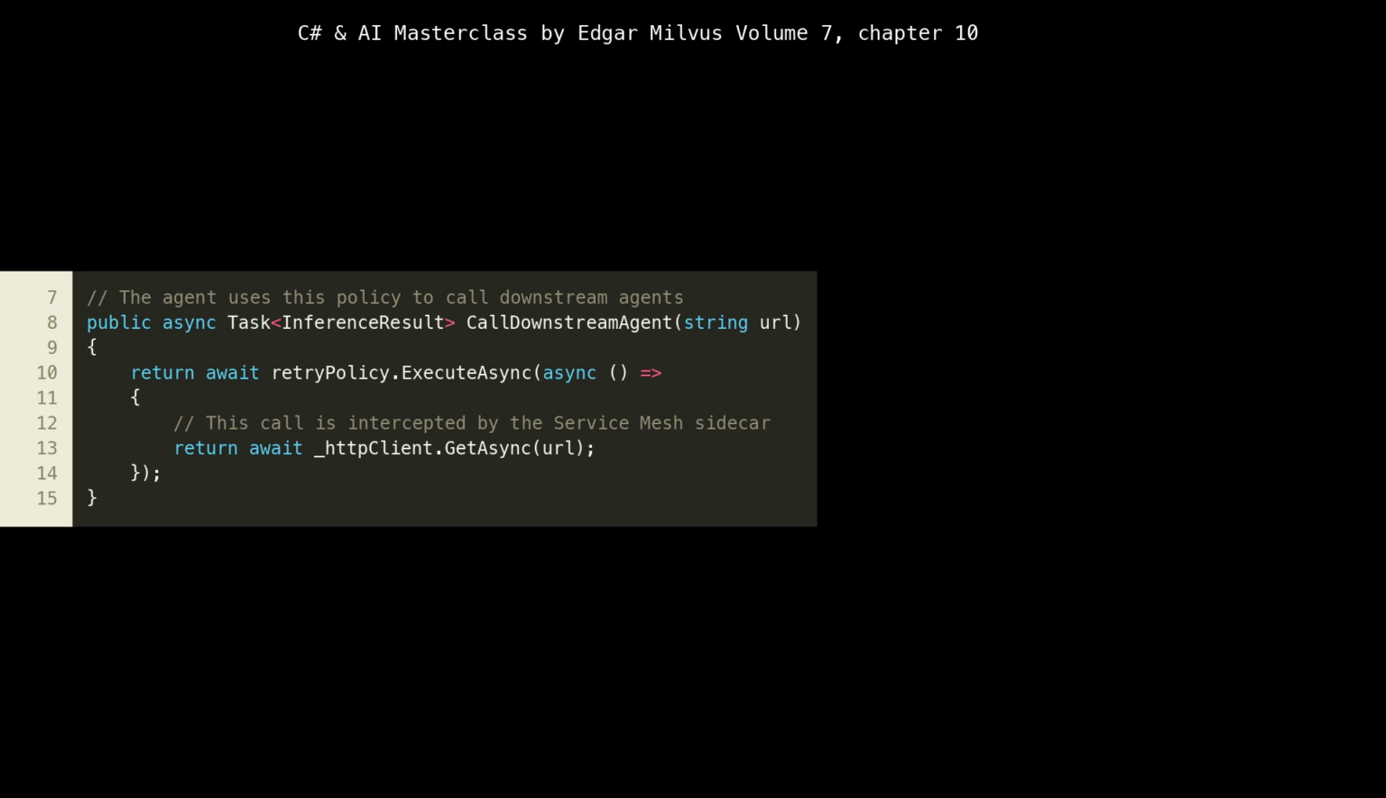In a cloud-native environment, particularly with a service mesh like Istio or Linkerd, this HTTP call would typically be intercepted by a sidecar proxy. This sidecar can add further resilience, observability, and security features transparently, complementing our application-level retry policy. This layered approach to resilience is a common and robust cloud-native pattern.